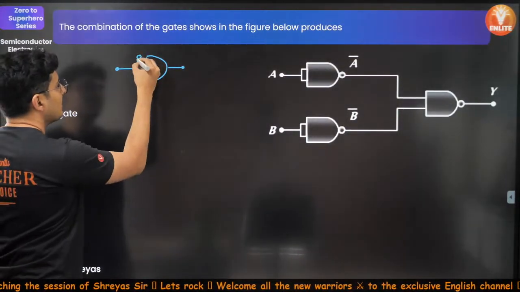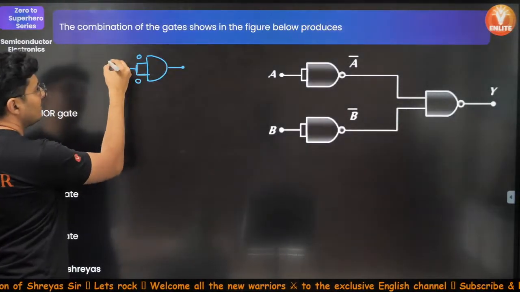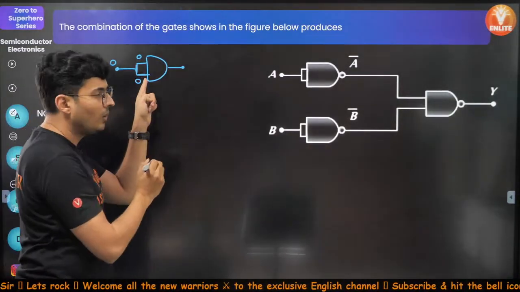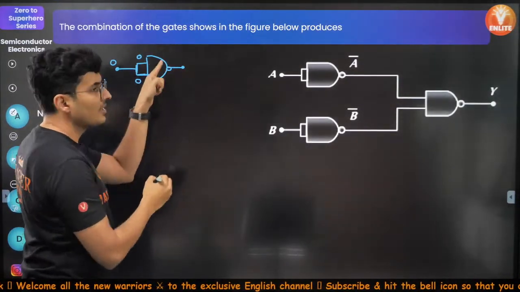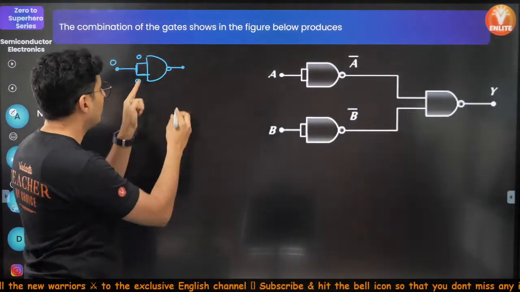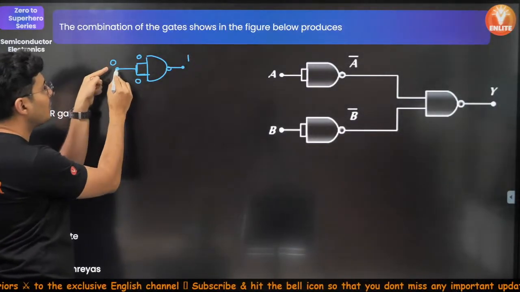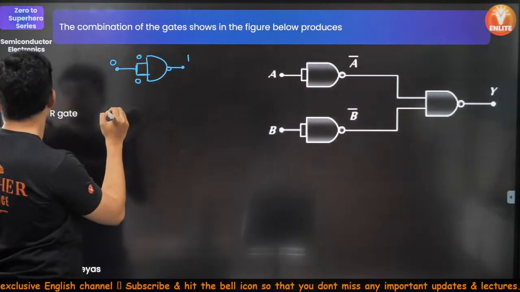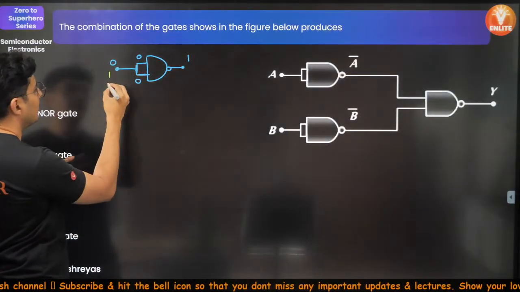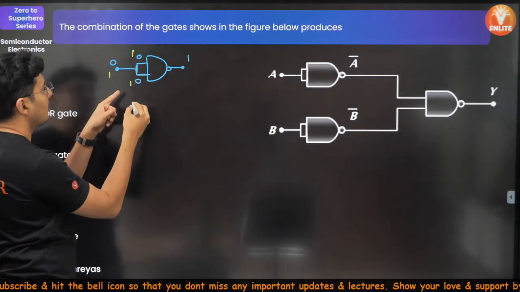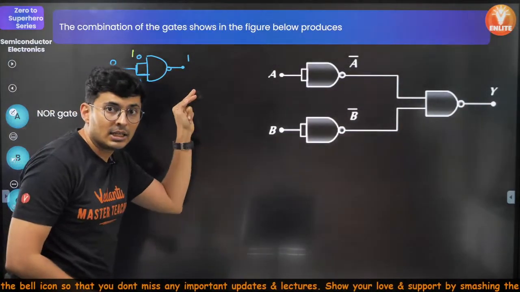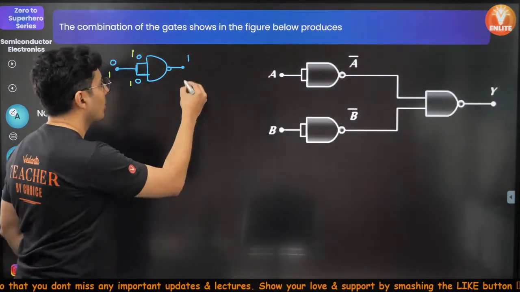Because if this is 0, this is also 0. 0 and 0 is 0. NOT of 0 is 1. So if you give input as 0, it becomes 1. If you give input as 1, then this is also 1. 1 and 1 is 1. NOT of 1 is 0, the opposite.